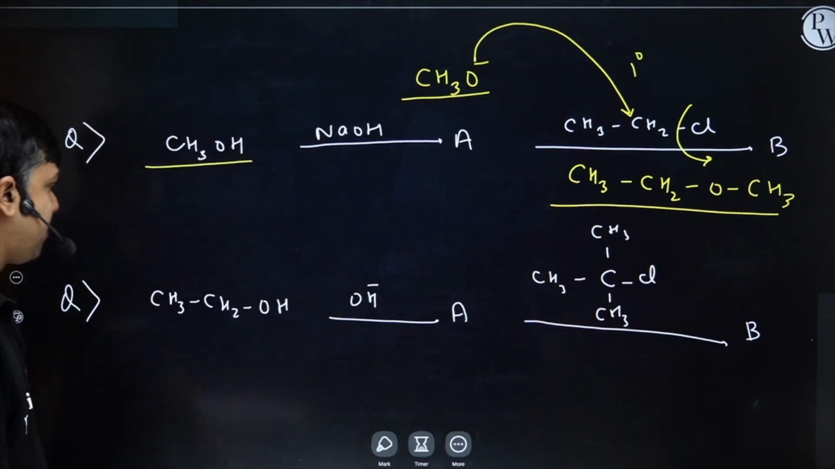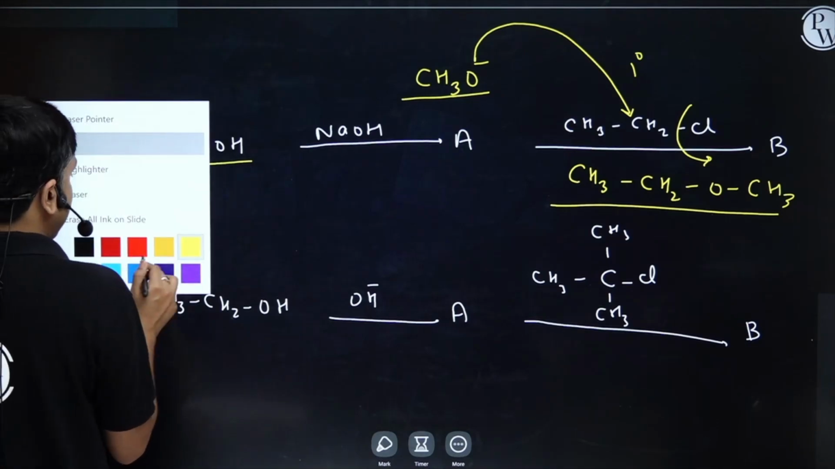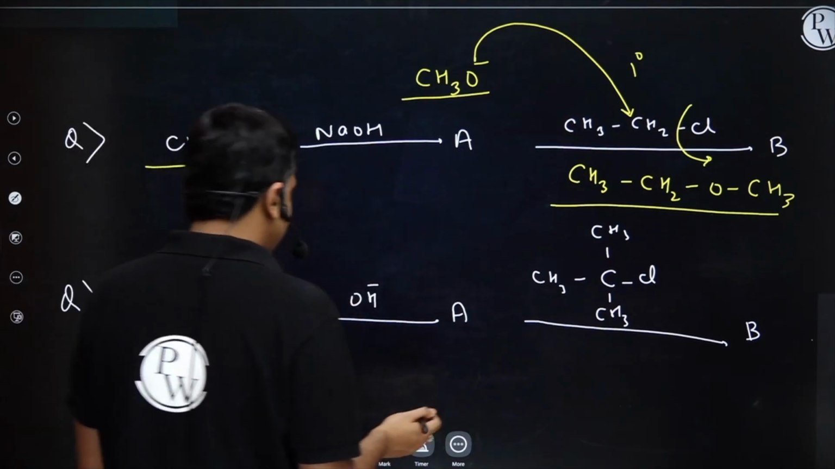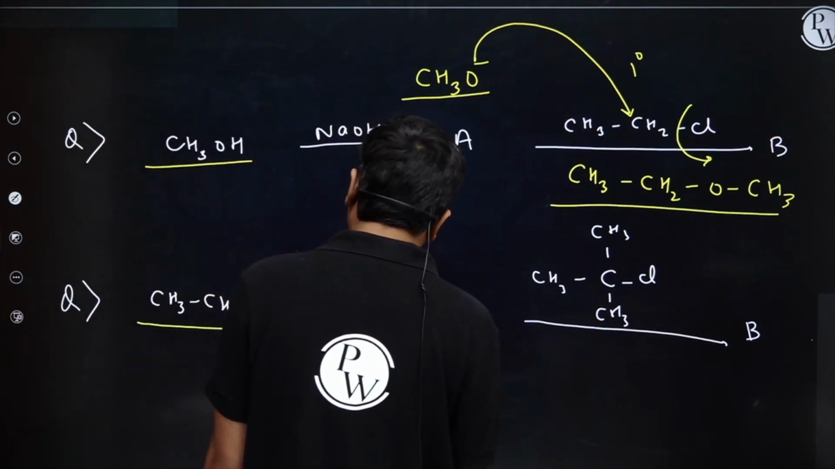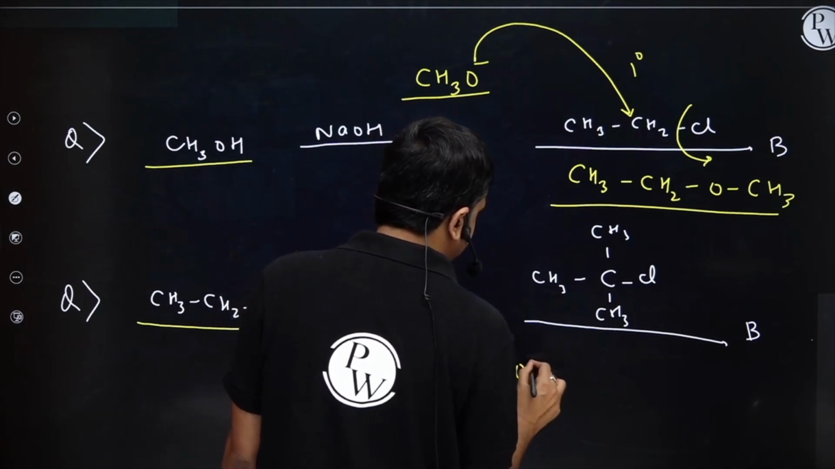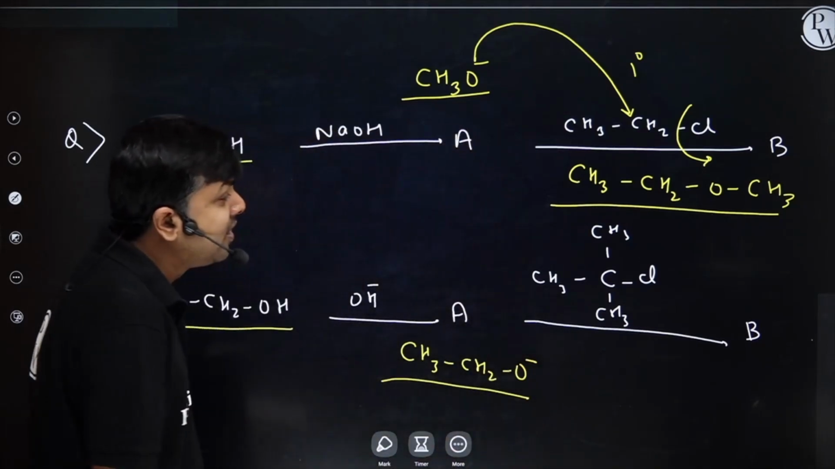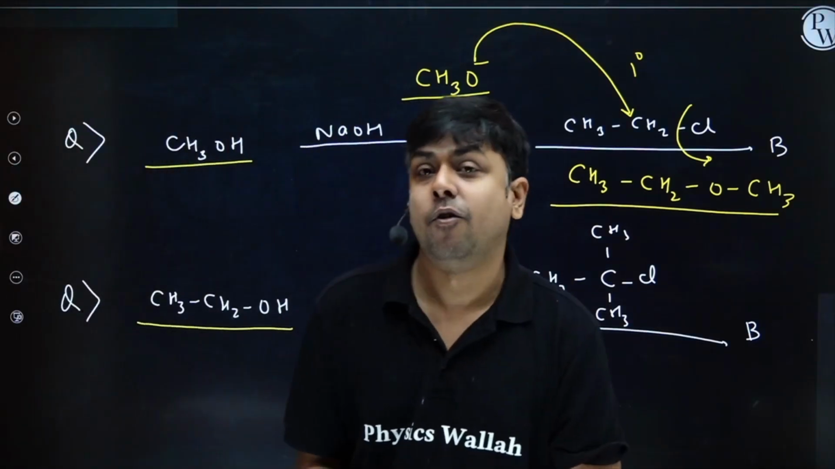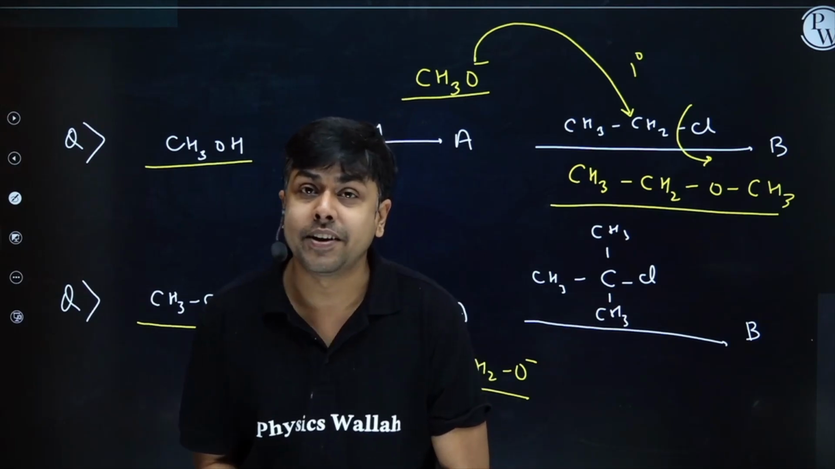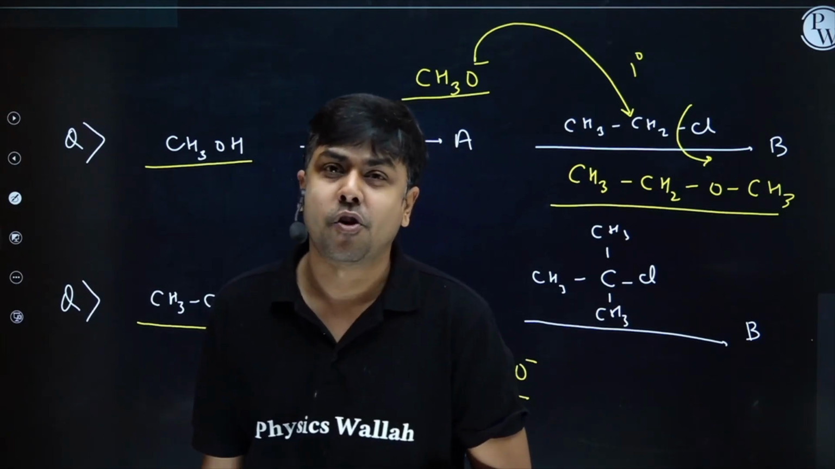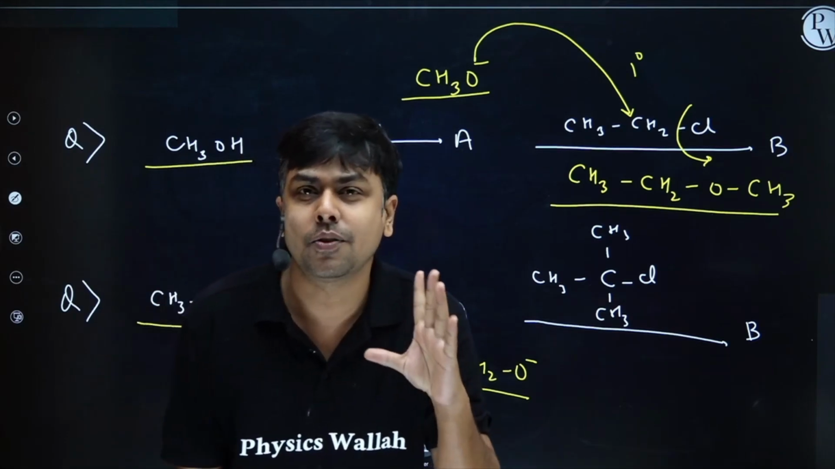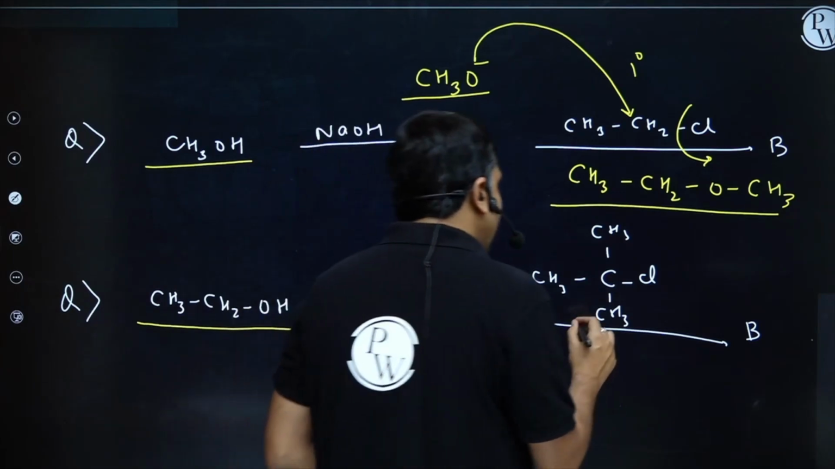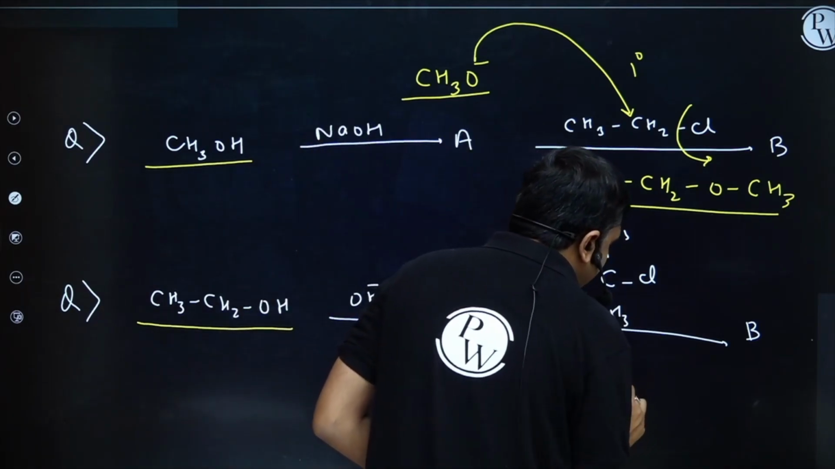Let's move to the second part. Student, here I am having CH3CH2OH treated with OH minus. The product formed will be CH3CH2O negative. Now it's treated with a 3-degree alkyl halide. 3-degree alkyl halide won't undergo substitution reaction via SN2 pathway. Nucleophile is strong, so we won't have even SN1 also. So the only one pathway is there, and the reaction will occur via E2 pathway, elimination.